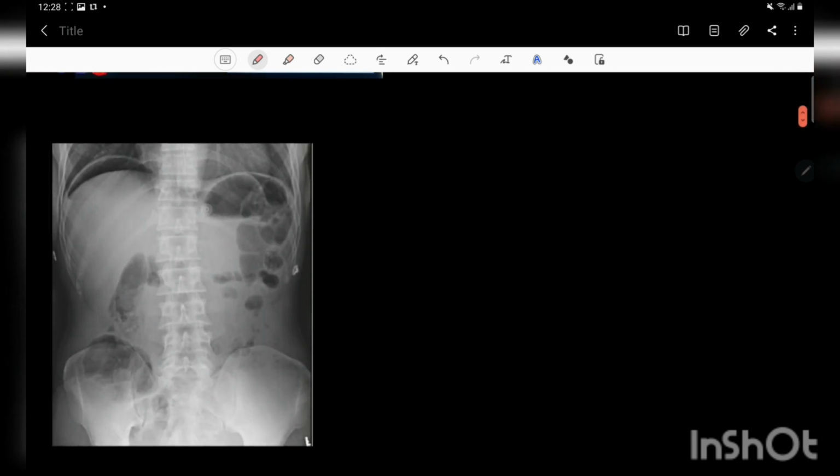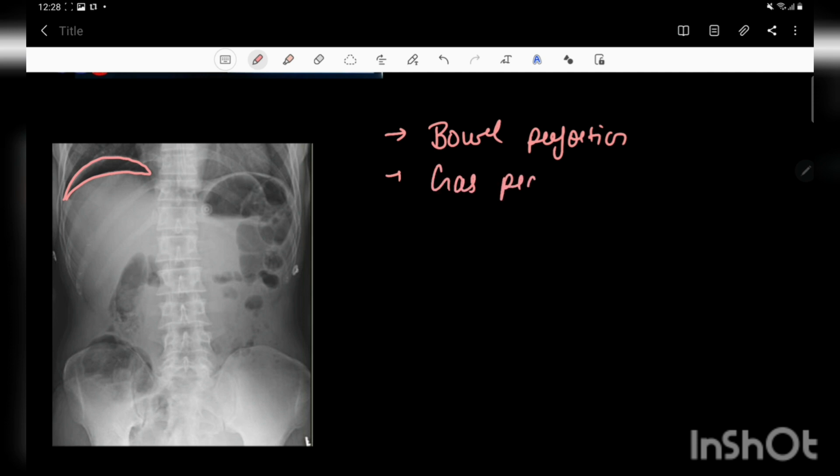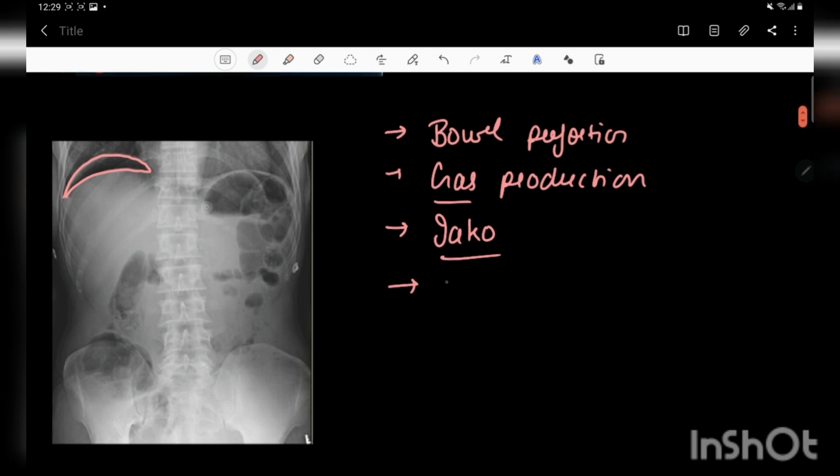Let's see this other abdominal X-ray. This is also showing gas under the right dome of the diaphragm. So what are the differential diagnoses for gas under the right dome of the diaphragm? The first, as we just discussed, is bowel perforation. The other can be due to any gas producing organism, like E. coli. Next is iatrogenic, as you know we create pneumoperitoneum during surgeries. Next is the presence of a distended bowel loop. If a bowel loop is present here, this is known as Chilaiditi syndrome, and that can also mimic gas under this segment of the diaphragm.